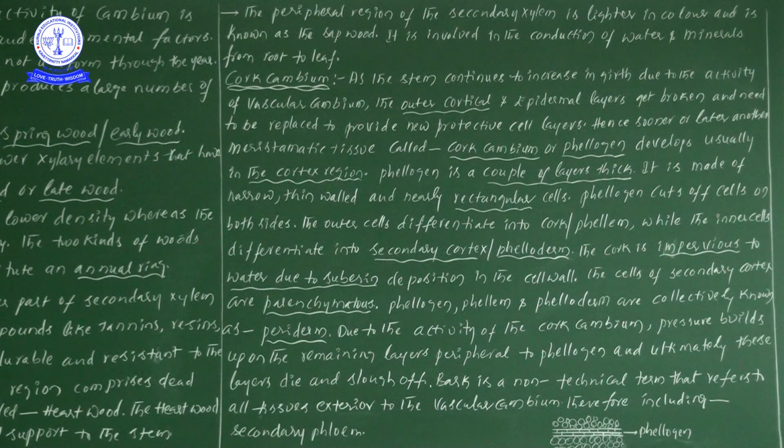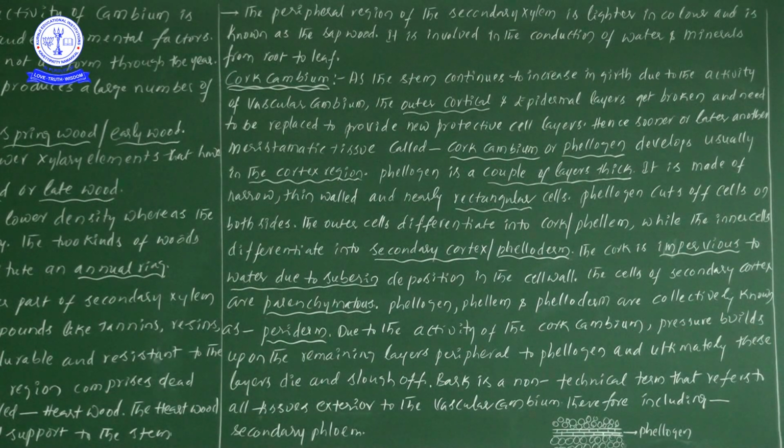Outside the heartwood, we find one more type of secondary xylem, lighter in color compared to the heartwood. Why? Because heartwood is brown or dark brown due to the storage of all these compounds.